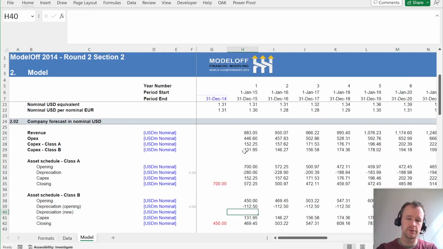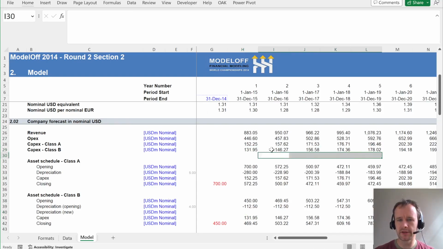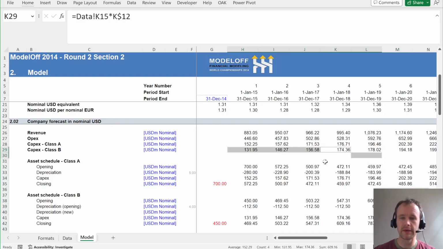Now, this is a nice one to talk about how far we've come in the last, I guess, 8 years since this question was set. Let's talk about a few options. We're interested in straight line depreciation, meaning this asset is going to depreciate over these next 4 years. This asset is going to depreciate over these next 4 years, and so on. So in other words, in any given year, I'm interested in depreciating assets acquired in the previous 4 years. So a few ways that you might think about doing that.